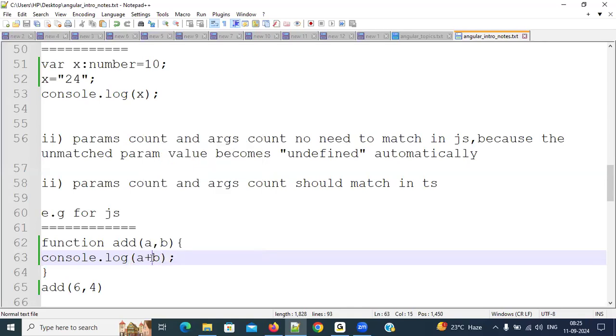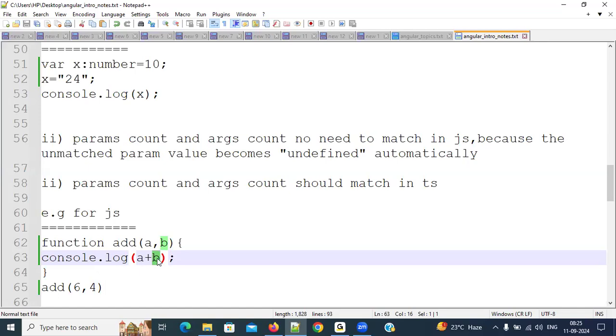Plus performs 2 operations in JavaScript as well as in TypeScript. What is that? It depends on the left side and right side of the plus. If the left side and right side are both numbers, then plus will work like an arithmetic addition operator. It will add those numbers, so we'll get the output as 10.